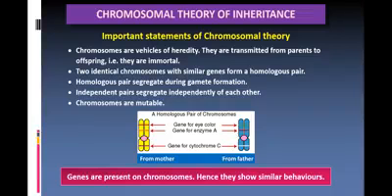Therefore, they are called vehicles of heredity.